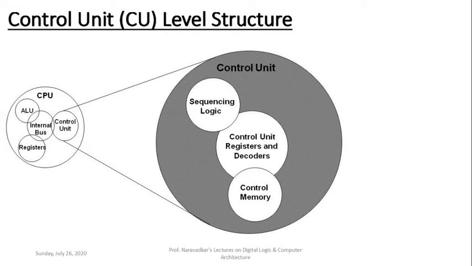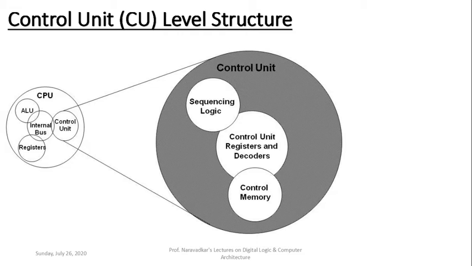Okay, this particular control unit's design can be done by using a hardwired control unit or a microprogrammed control unit. Now here, in this expanded view of the third level, the most complex level of the digital computer system, this control unit is a microprogrammed one.